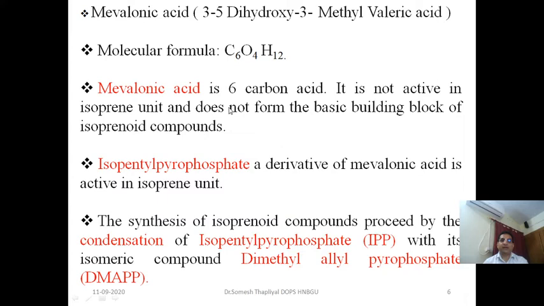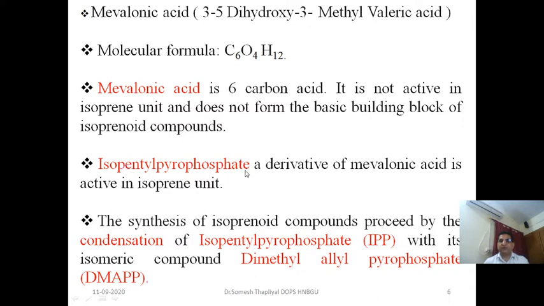That's why it cannot act as a precursor for the biosynthesis of isoprenoid compounds, but its derivative is isopentenyl pyrophosphate, which is the active isoprene unit. This isopentenyl pyrophosphate contains 5 carbon atoms, and it acts as the precursor for the biosynthesis of secondary metabolites, along with its isomeric form dimethylallyl pyrophosphate.